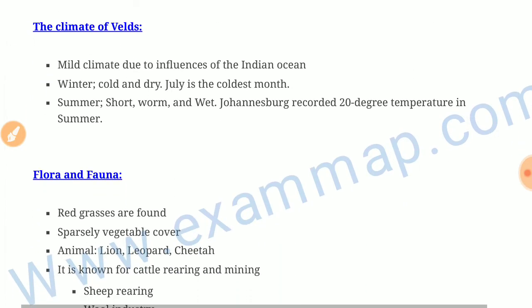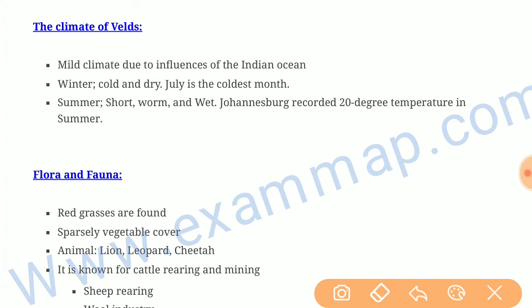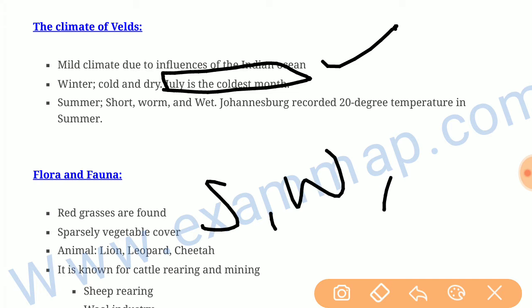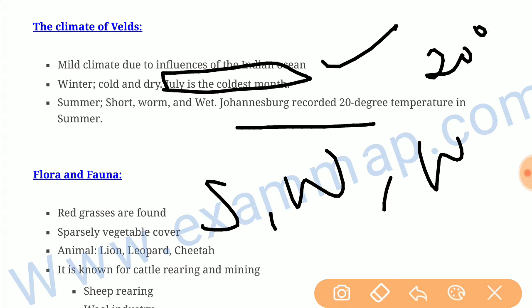Climate: its climate is mild and influenced by the Indian Ocean. Winters are cold and dry. July is the coldest month in this region. Summers are short, warm, and wet, and Johannesburg recorded 20 degrees Celsius temperature in summer.